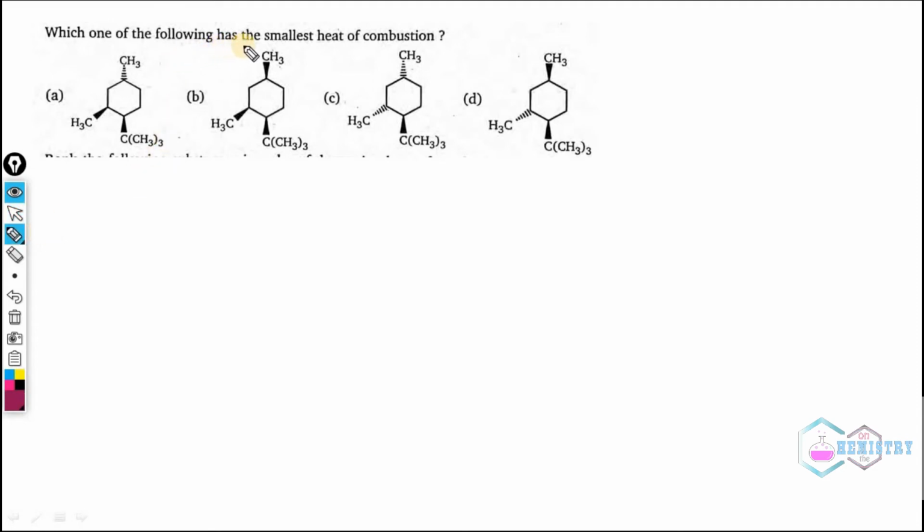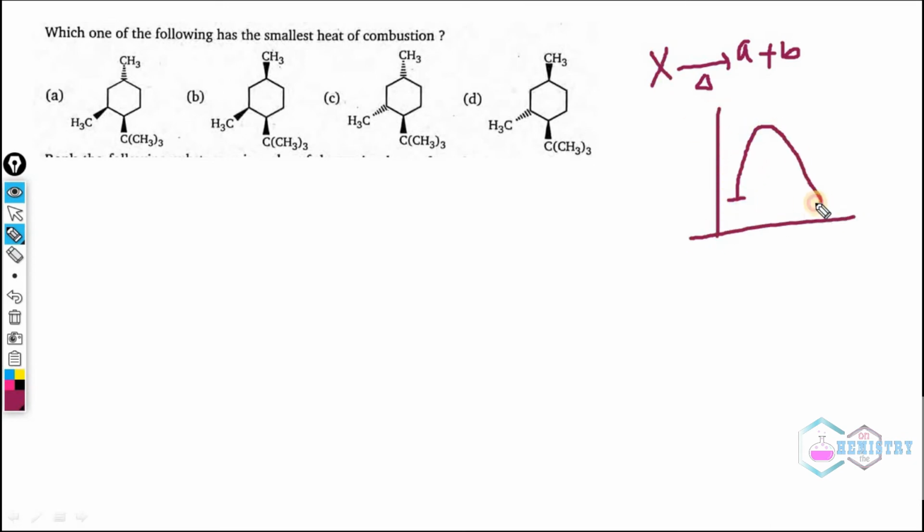Now it says, which of the following has the smallest heat of combustion. So what is the heat of combustion? When a compound is heated, it forms some other compounds. It completely gets burned or oxidized to form 2 different compounds. We can see from a reaction diagram that all reactions occur like this. If this one is X and this one is the product, and X is more stable, the heat released will be less. It means the more stable the compound, the lesser will be its heat of hydrogenation or combustion.